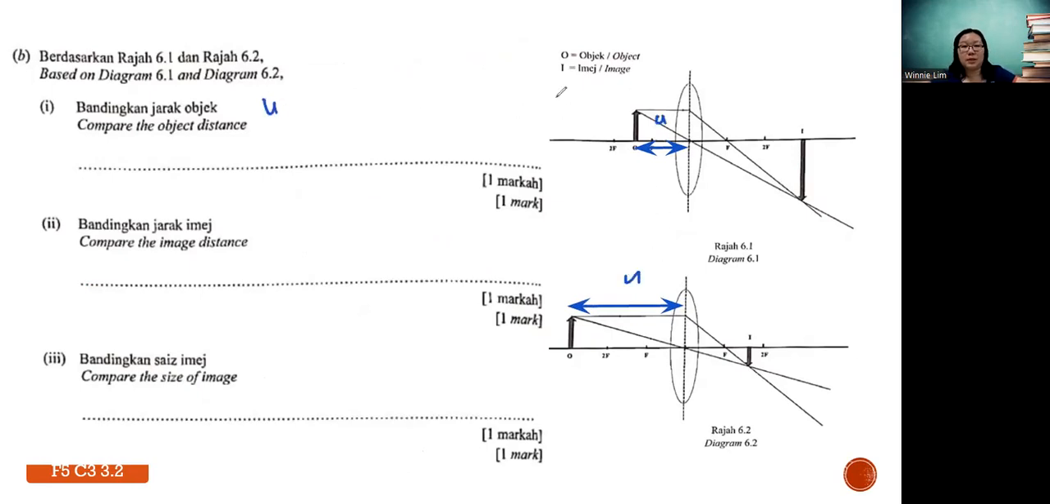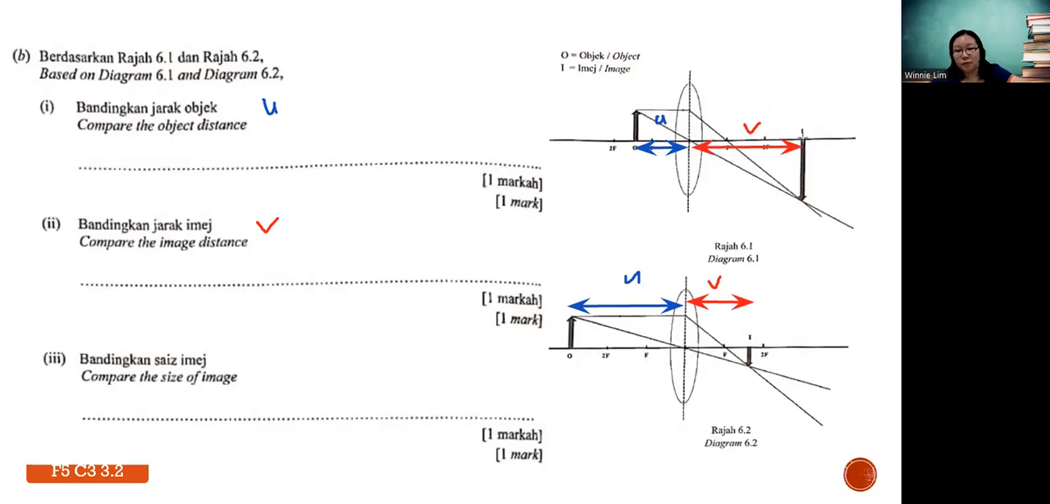Then what is image distance? Image distance is from the center of the lens, the optical center, to the image. The symbol for image distance is actually V, okay? So U and V not only refer to initial velocity and final velocity, there can be object distance and image distance. Then size of image is the height itself, as you can see, this one.